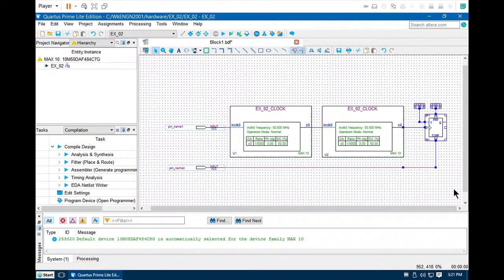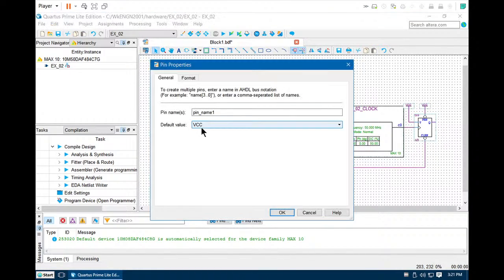Okay. Let's rename the clock. So on the DE10 Lite, there are 2 clocks running at 50 megahertz: the MAX10_CLK1_50 or the MAX10_CLK2_50. So for this example, let's use MAX10_CLK2_50.